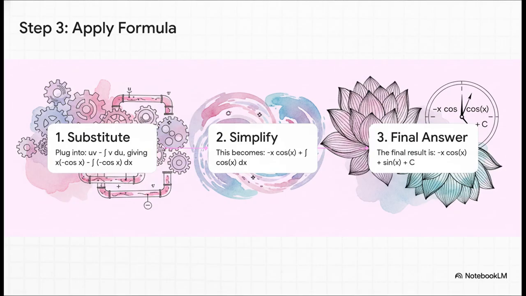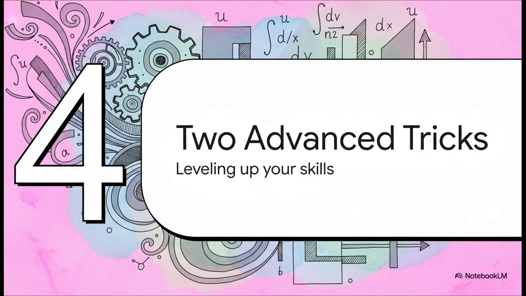The integral we're left with is just the integral of cos of x dx. That's a piece of cake. So our final answer is negative x cos of x plus sine of x, and of course you can't forget the all-important constant of integration, plus c. Okay, that's the standard playbook. You've got the basics down.